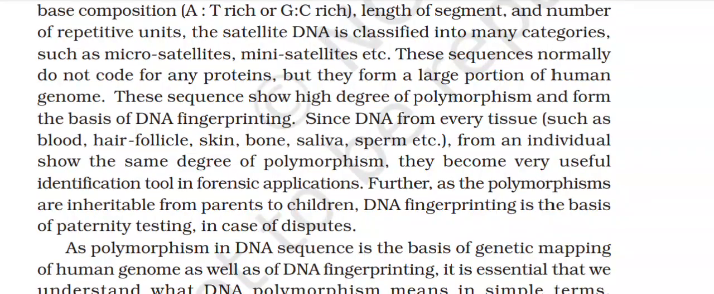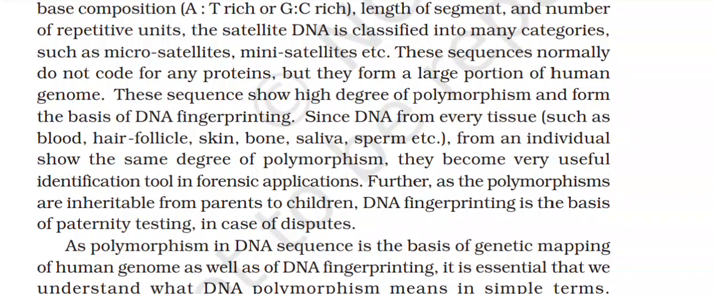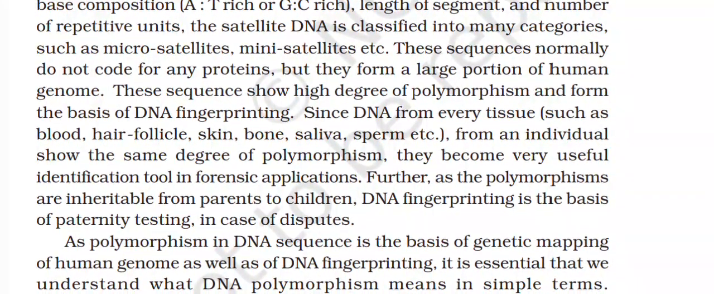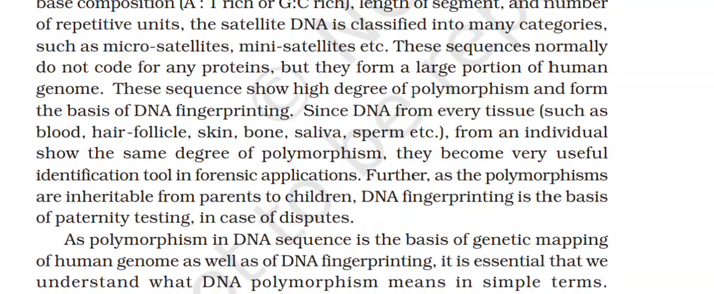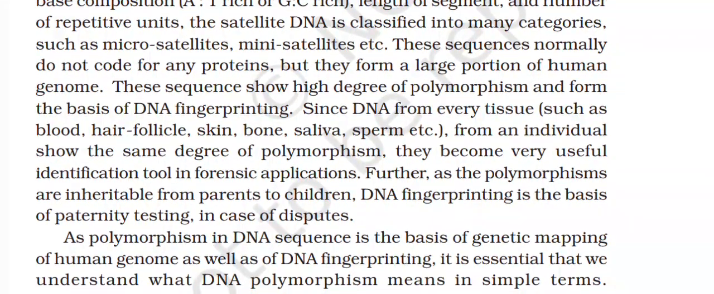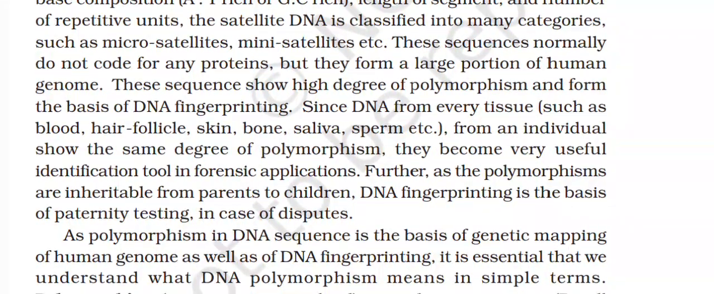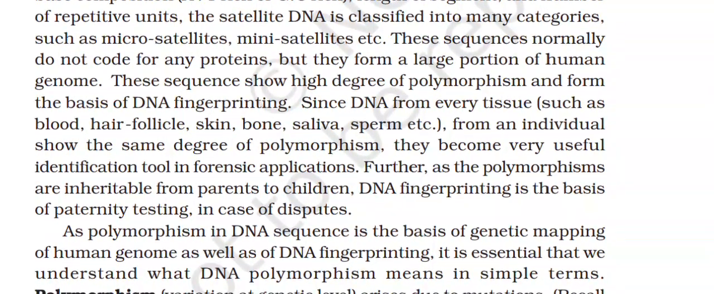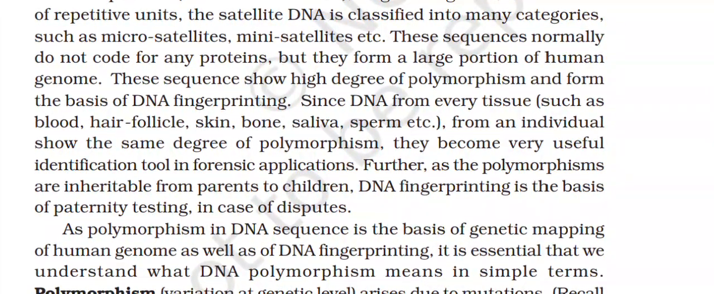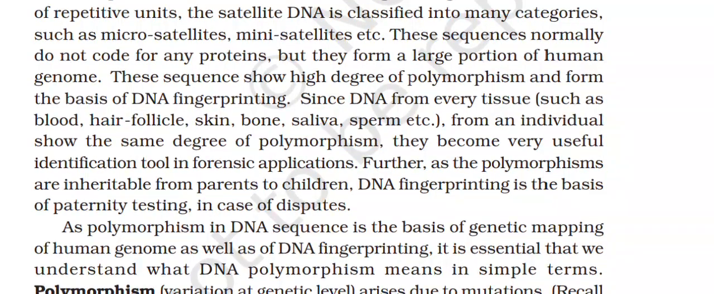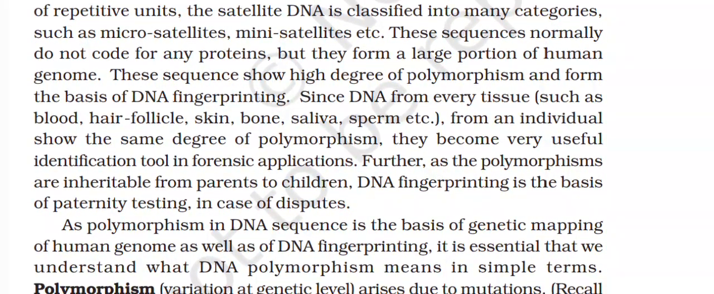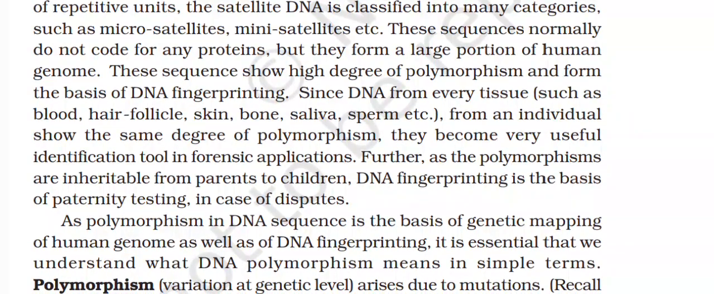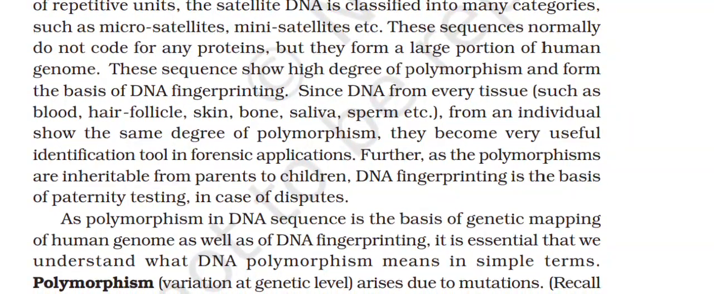Depending on base composition, A,T-rich or G,C-rich, length of segment, and number of repetitive units, the satellite DNA is classified into many categories, such as microsatellites, minisatellites, etc. These sequences normally do not code for any proteins, but they form a large portion of human genome. These sequences show high degree of polymorphism and form the basis of DNA fingerprinting.